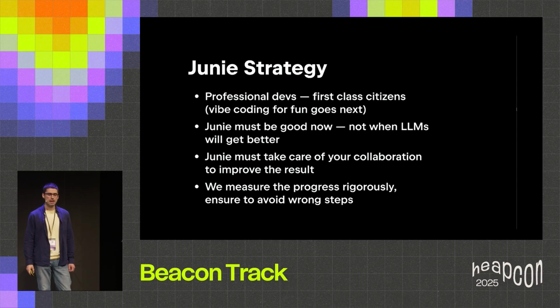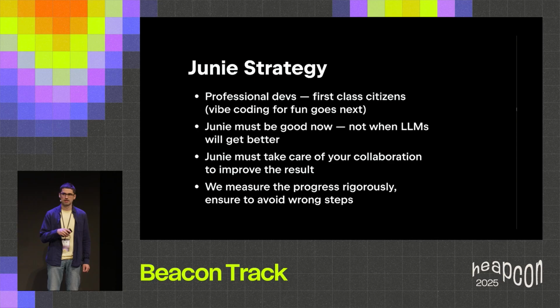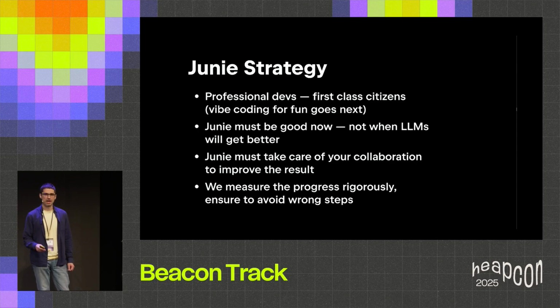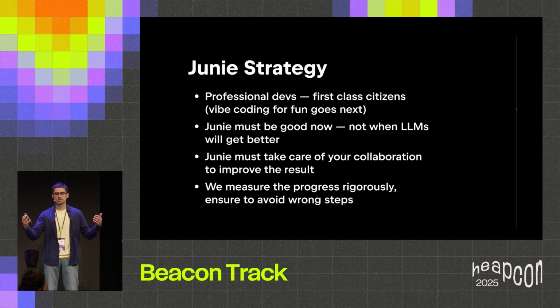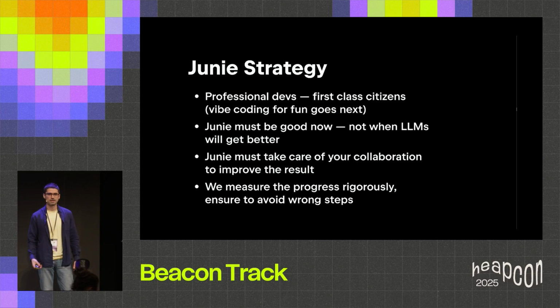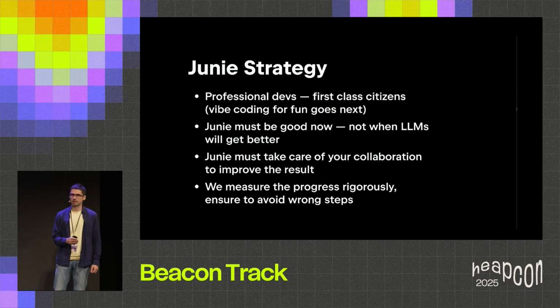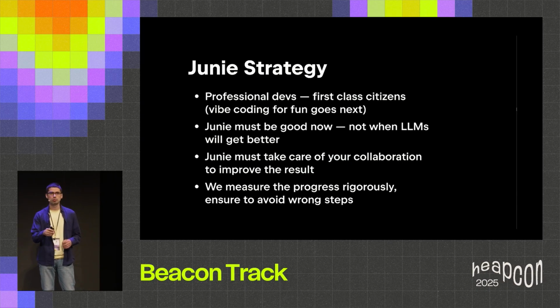Then, Junie must be good now, today, not in the future, not when AGI or better LLMs arrive. Then, Junie must take care of collaboration, your human-to-agent collaboration, to improve the final result. And the core of our strategy is benchmarking. We take it very seriously to measure our progress, to ensure that we are going in the right direction and that we are not making wrong steps.